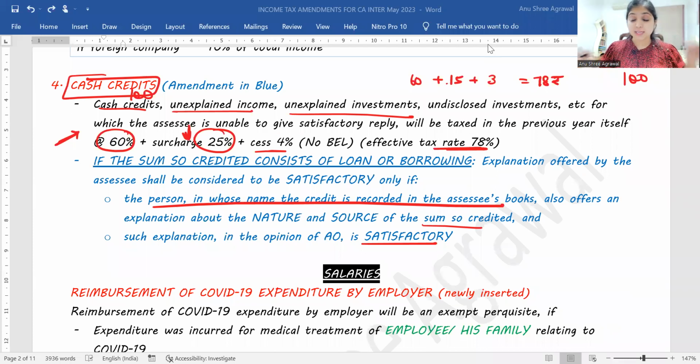Crystal clear? Alright, so that is it guys for this video. I'm going to be recording small videos for the amendments so that you can watch them on the go whenever you have the time. In this video we've just covered the amendments relating to the basic concepts. In the next video we will be seeing all the 5 heads of income together in one single video, because there aren't too many amendments relating to the 5 heads.